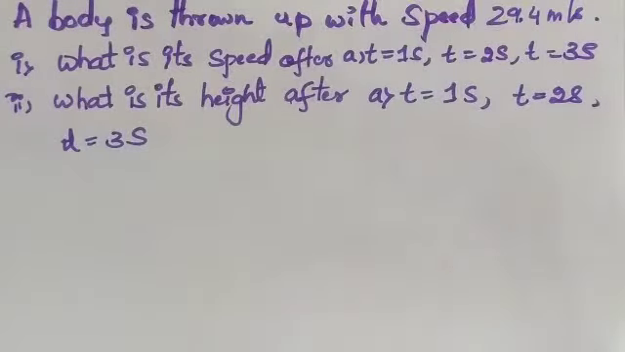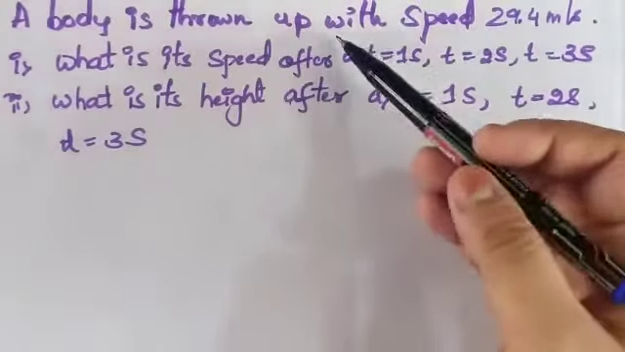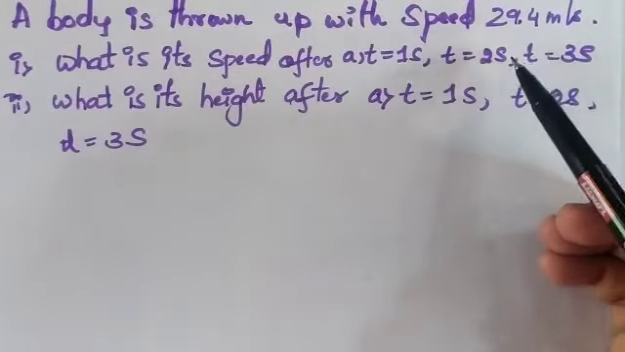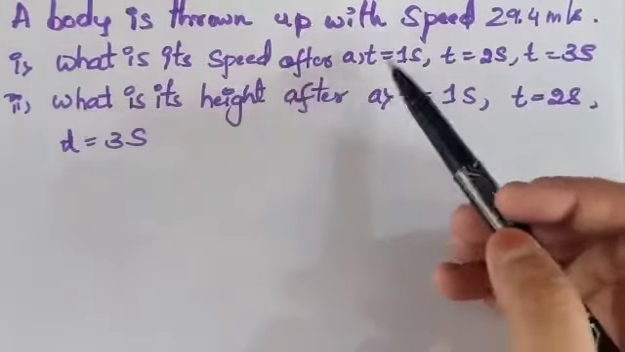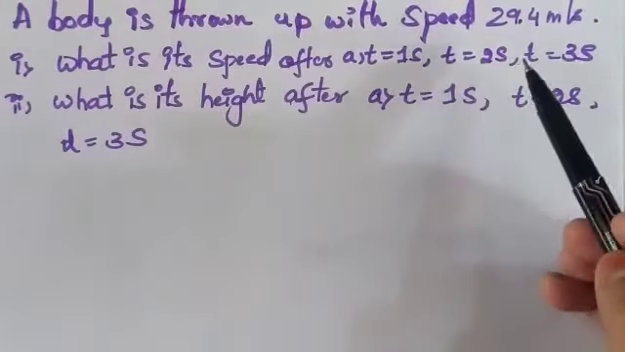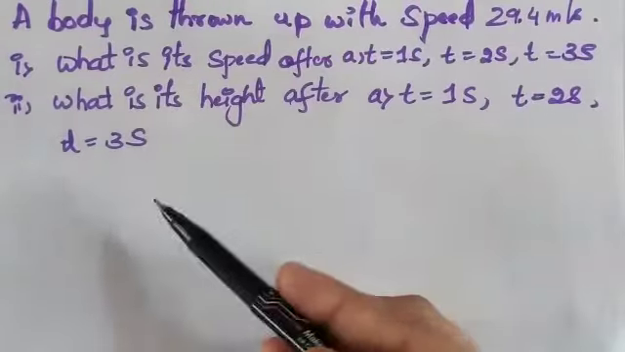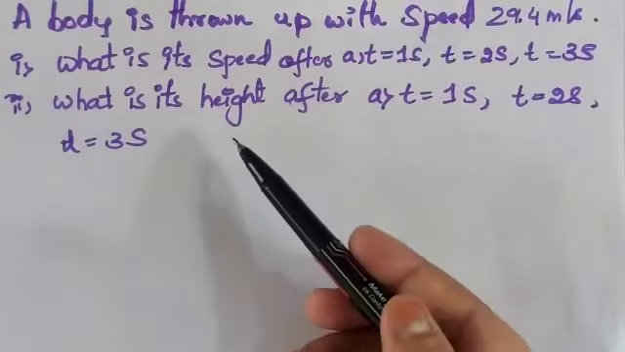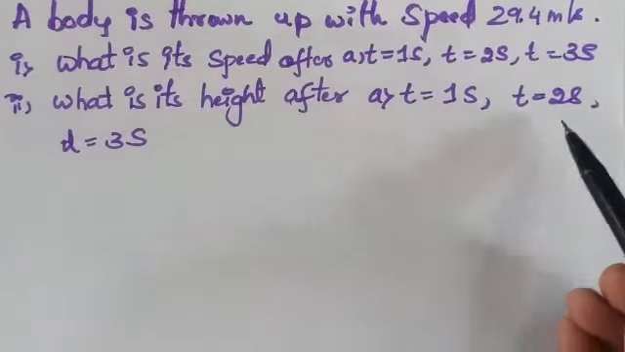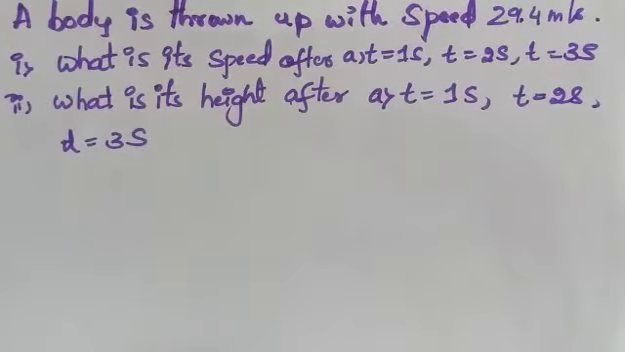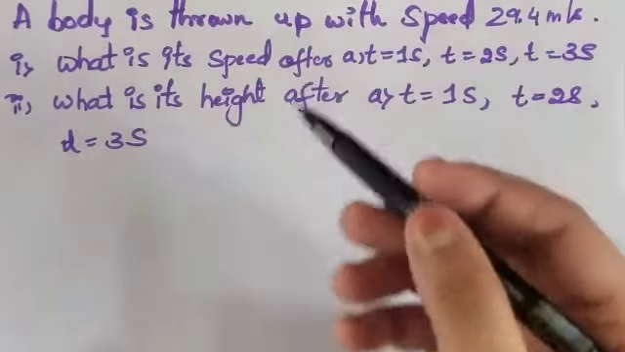Next question is, a body is thrown up with the speed 28.4 meter per second. What is its speed after t equals 1 second, t equals 2 seconds, t equals 3 seconds? That is the first question. What is its height after t equals 1 second, t equals 2 seconds, t equals 3 seconds? That means for every 1 second we have to find out speed and we have to find out the height here.